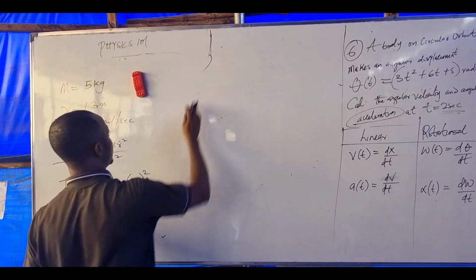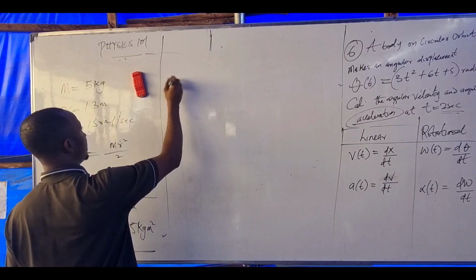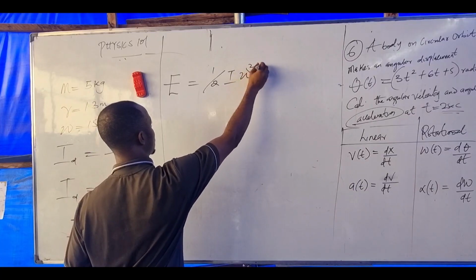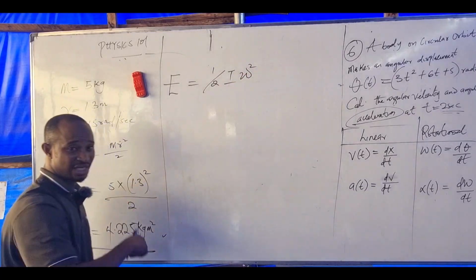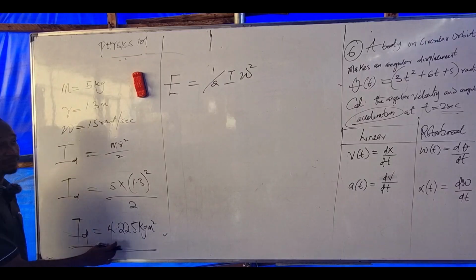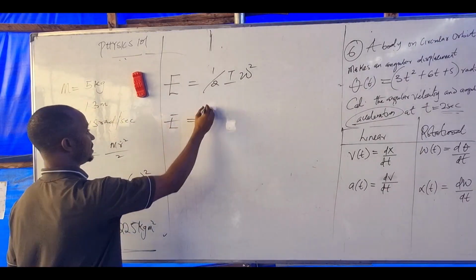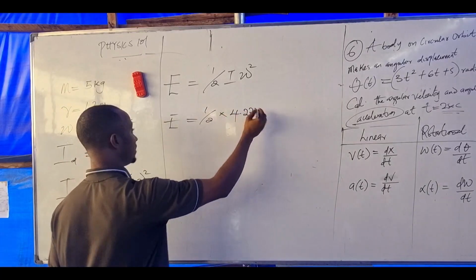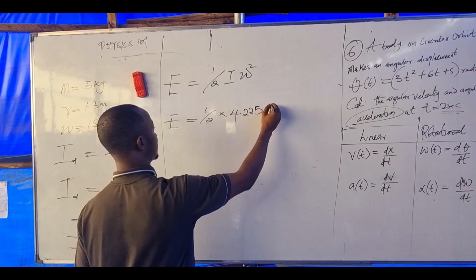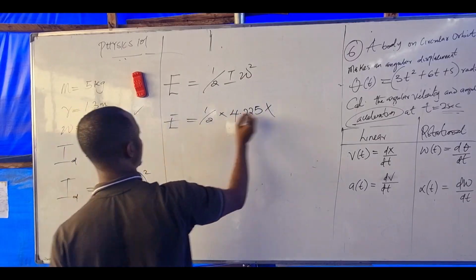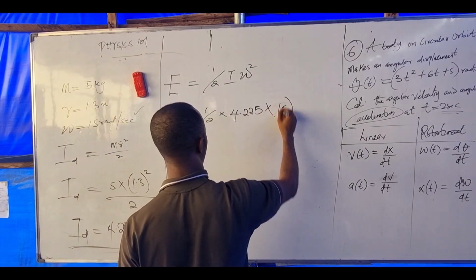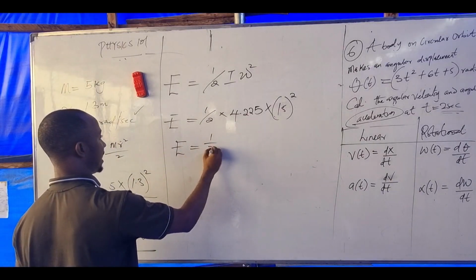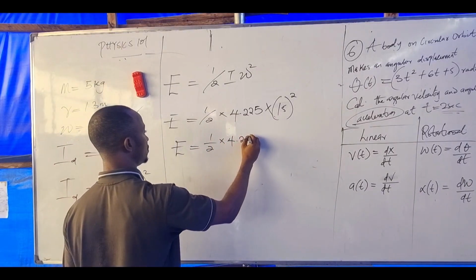Rotational energy of the disc will be half I omega squared, where I represents the inertia of that disc. So my energy becomes half times 4.225 times the angular velocity 15 all squared.